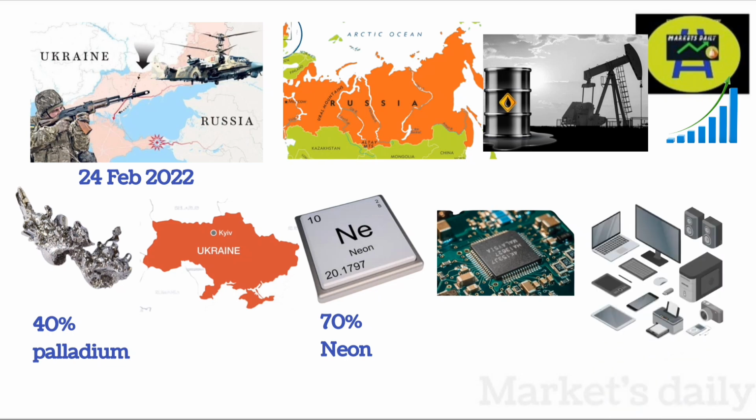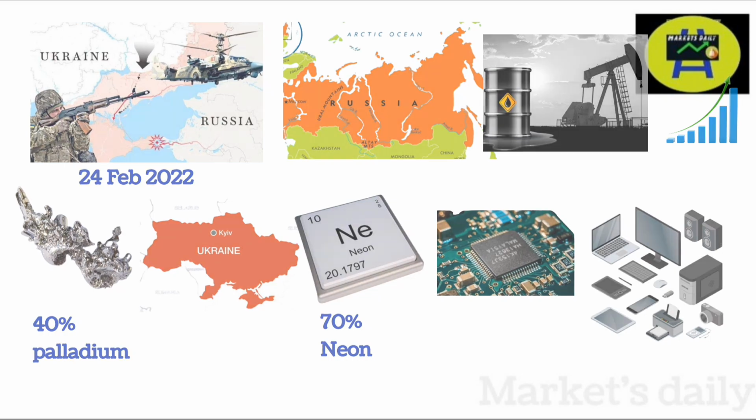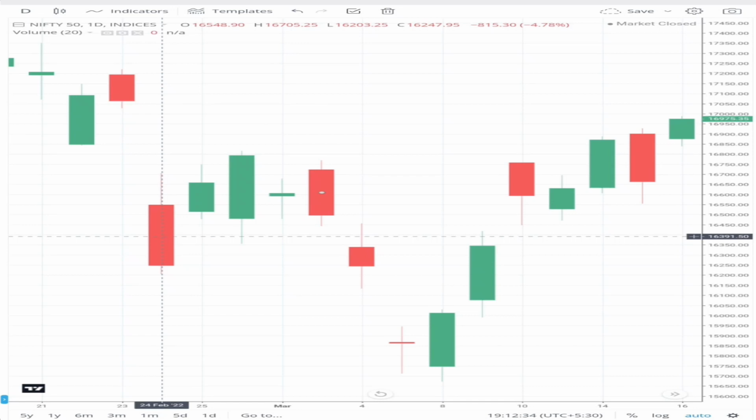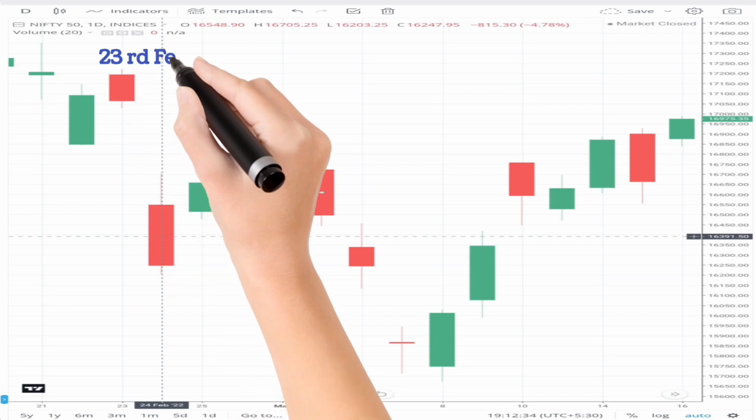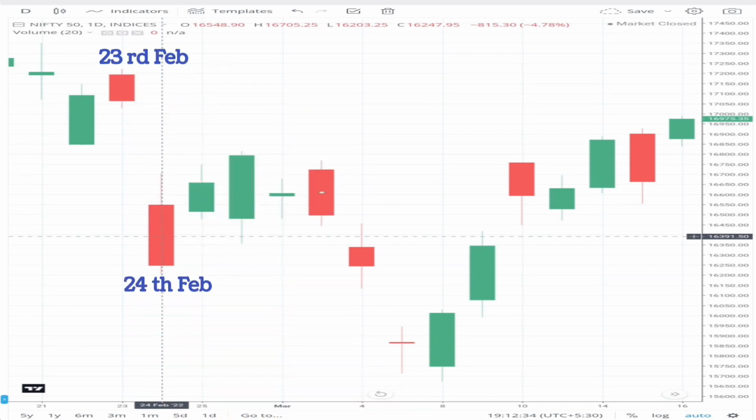Semiconductors are an essential component of electronic devices, which power almost everything from communication to healthcare. We can see that during that period, our stock market crashed very badly. I have shown the screenshot of the Nifty 50 in the next slide. Here's the screenshot showing the Nifty 50 during the Ukraine-Russia war time. Nifty closed at 17,063 on 23rd February, and on 24th February, Nifty went down up to 16,203, that is, close to 860 points after the war was announced.